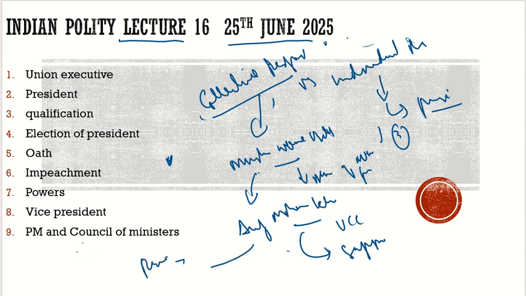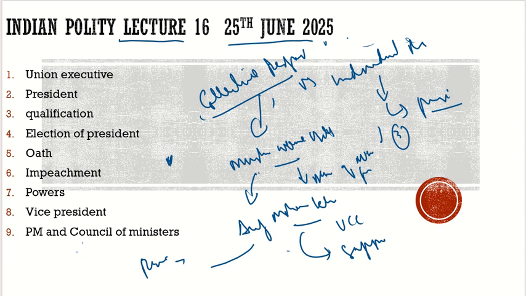Before the bill is passed, you can have disagreement, but once the bill is in discussion, then you have to be responsible for it. Your collective responsibility is to the Lok Sabha. It is not the PM only who is responsible to the Lok Sabha. It is the full cabinet, the full council of ministers, who is responsible to the Lok Sabha, and you have to defend it. So this is the collective responsibility.